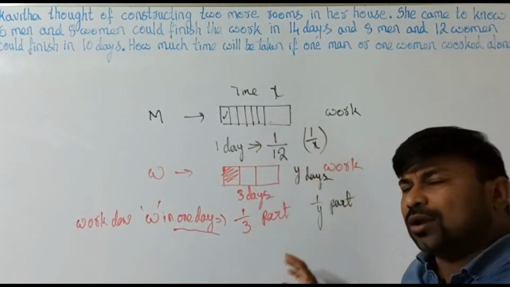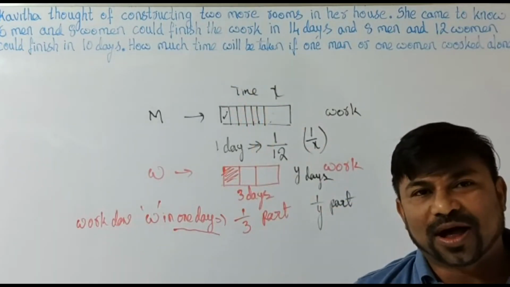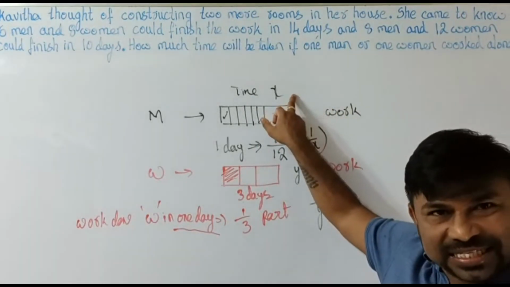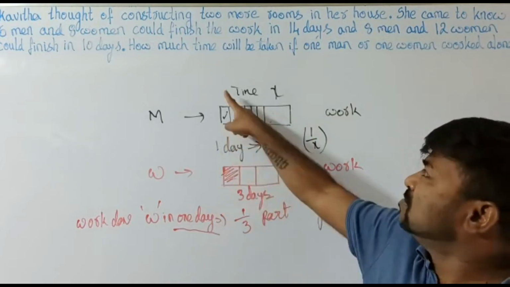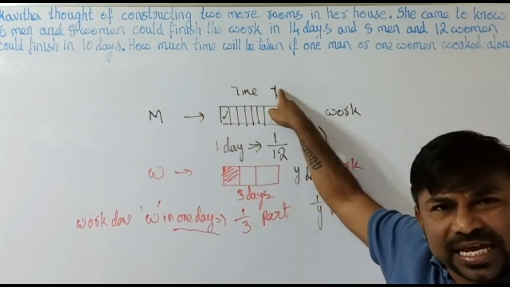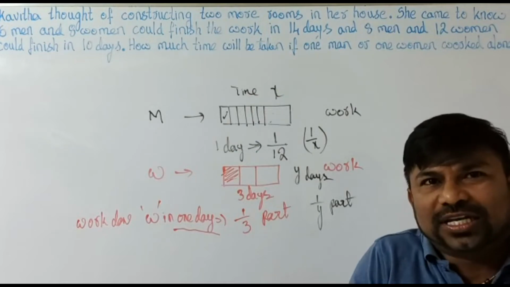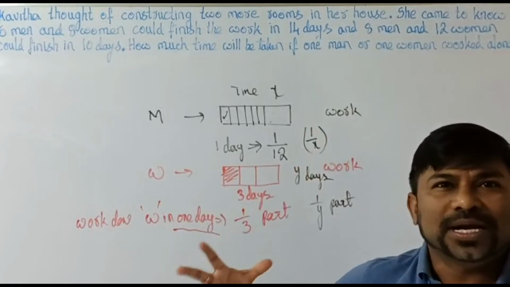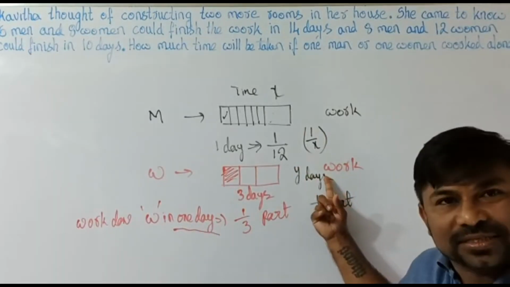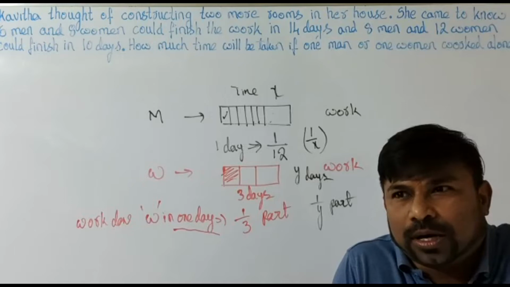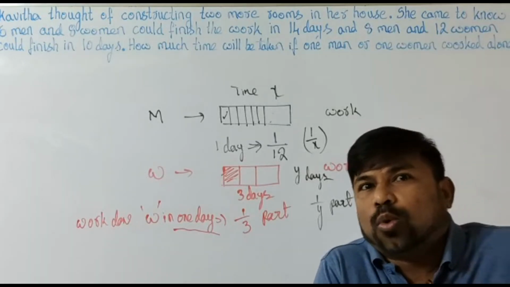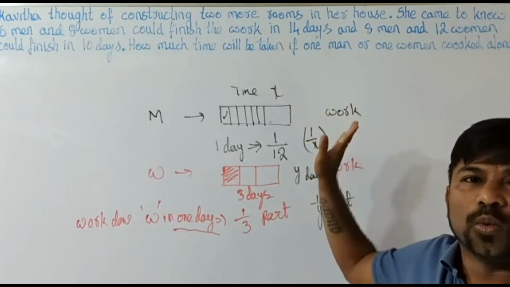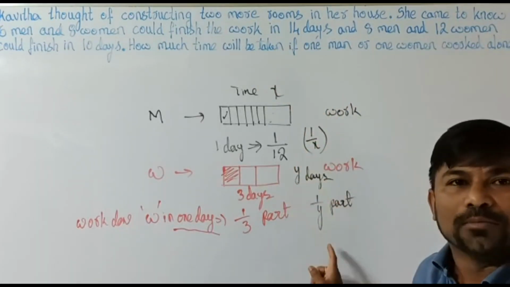If you know this, we can straight away jump into the sum. The total work can be done by the man in x days. The time taken to complete the work is x days. How much work is done in 1 day? 1/x. If the total work can be done by the woman in y days, the work done in 1 day is nothing but 1/y. x, 1/x; y, 1/y.